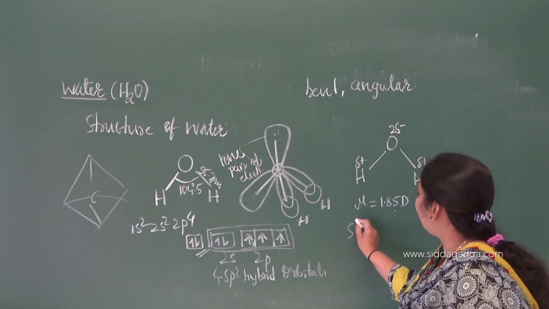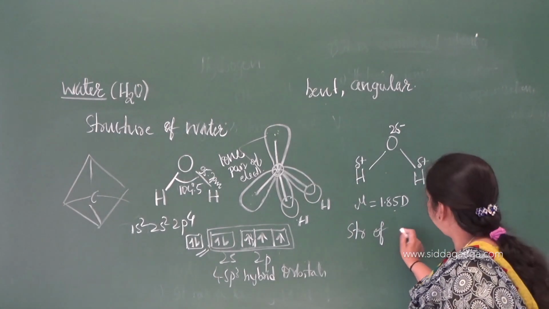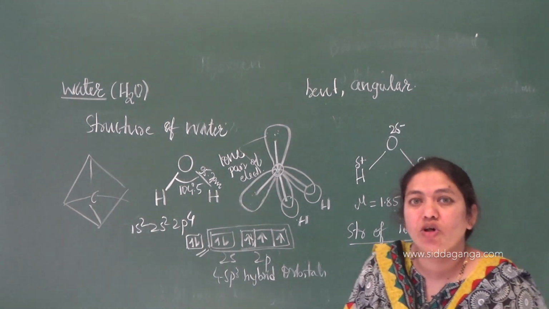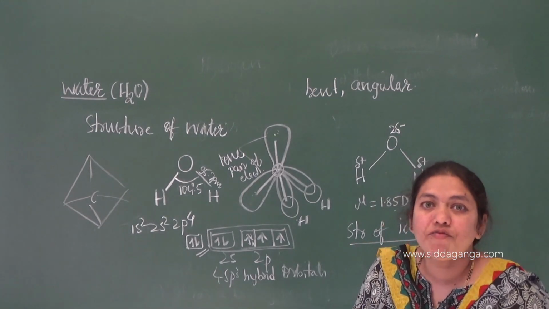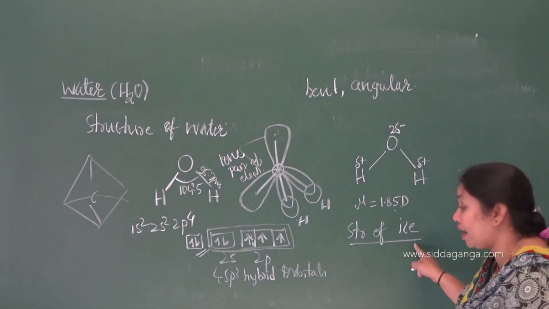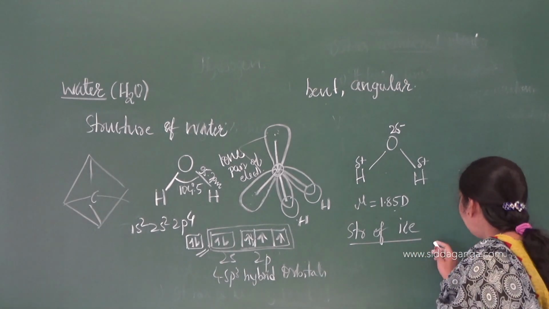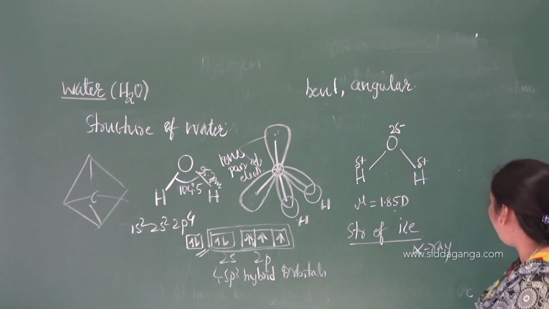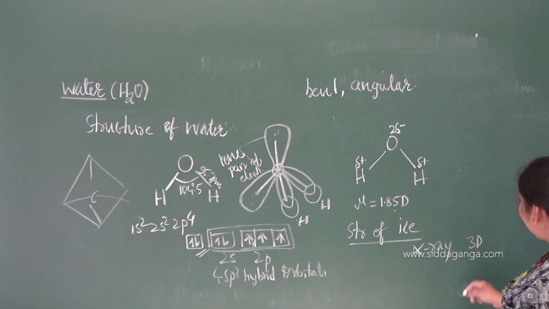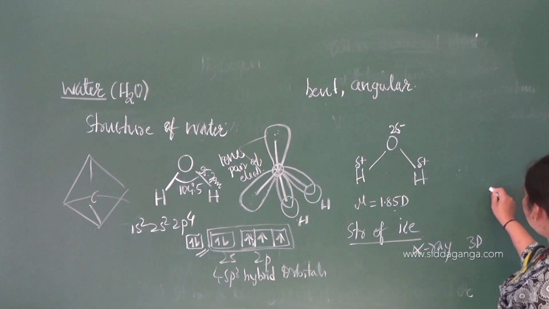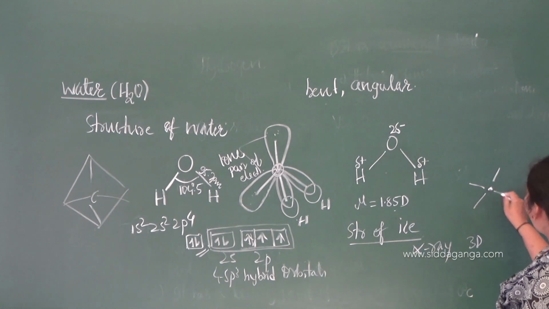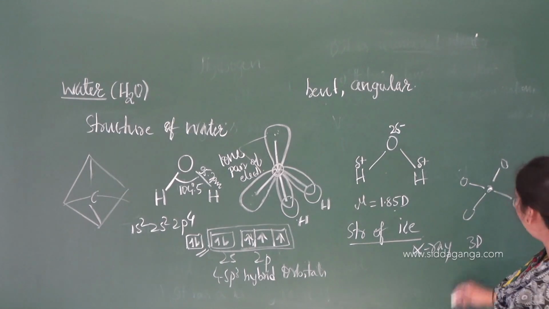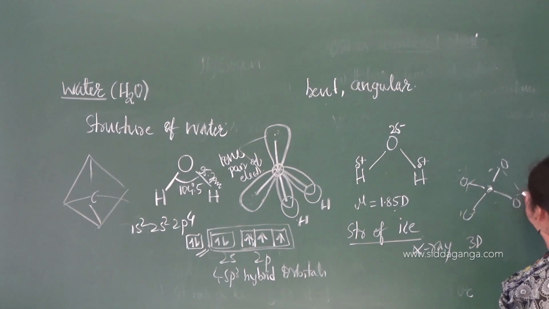Let me write the structure of ice here itself. Structure of ice. If you know, ice is also a form of water, that is a solid form, or you can say the crystalline form of water is nothing but the ice, right? So according to the X-ray studies, ice has a three-dimensional structure where each oxygen is surrounded by 4 other oxygen atoms, which gives rise to a cage-like